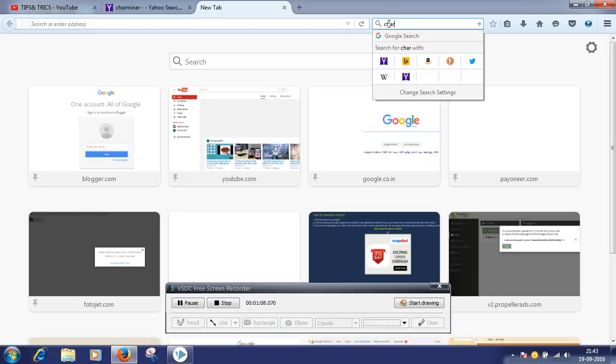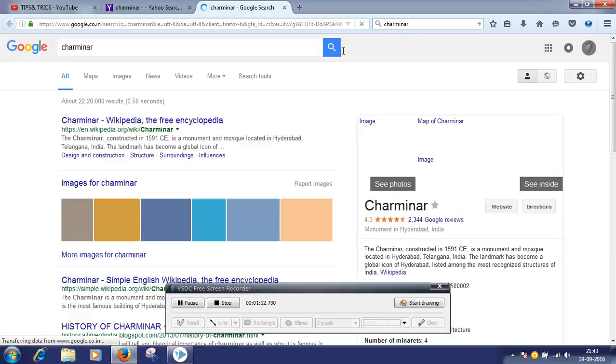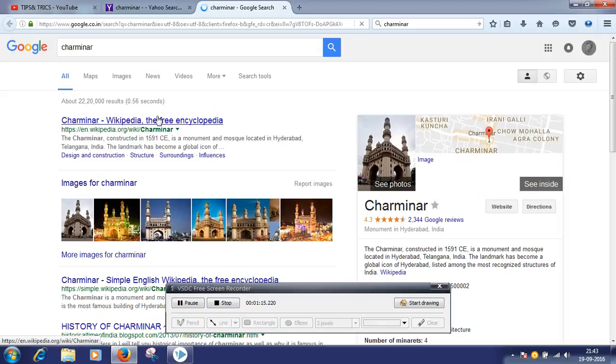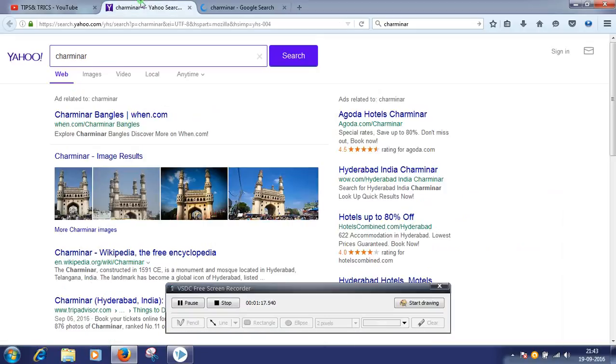Here you can search. Now it will show the Google search.